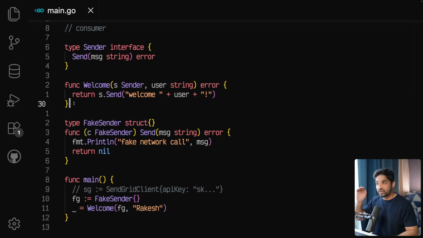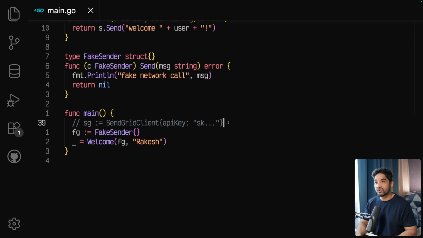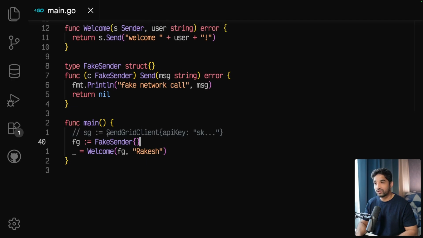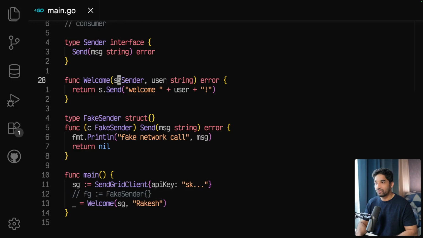I'll show you where this makes sense. See, what happens is whenever we are swapping those concrete types, for example, this sendGrid client, we made this sendGrid client. Okay, I'll comment this, and we can pass this to the welcome function, and it receives because it has this sender interface, and sender says that if any type has this send method, it means that type is satisfying this interface.